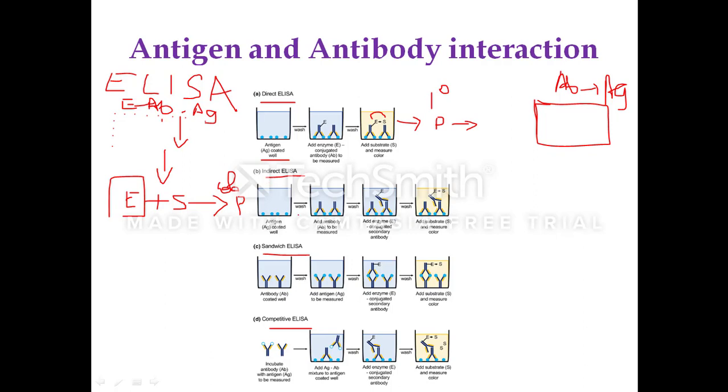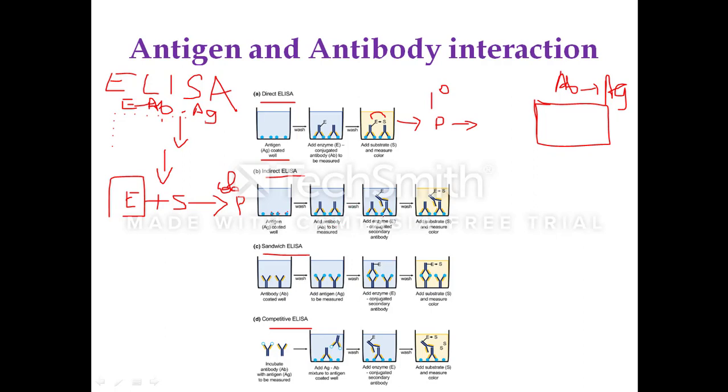In indirect ELISA, again the antigen is coated overnight, and unbound antigen is removed by washing. Then we add the primary antibodies which are specific to the antigenic determinants on the antigen. Then there is formation of antigen antibody complex if specificity is there.